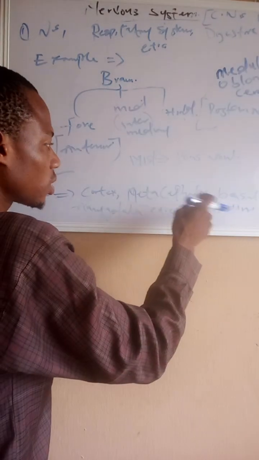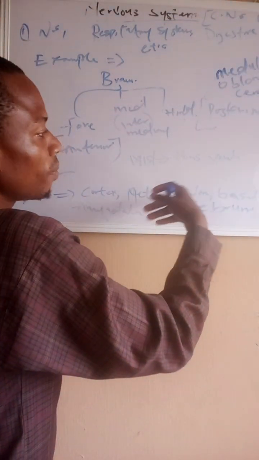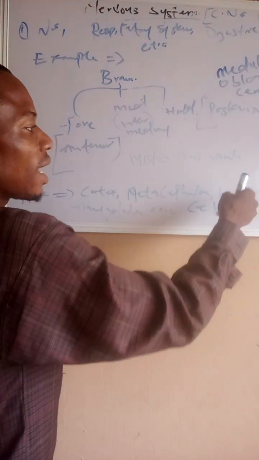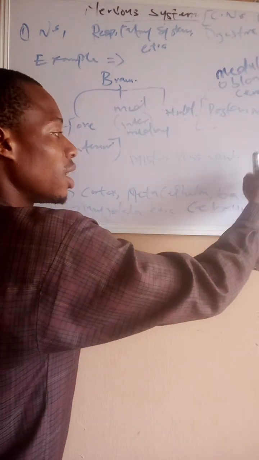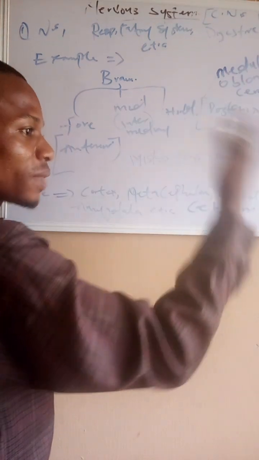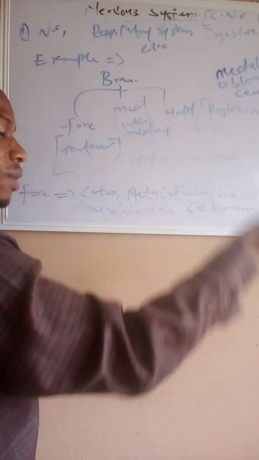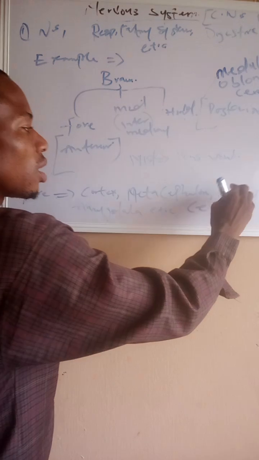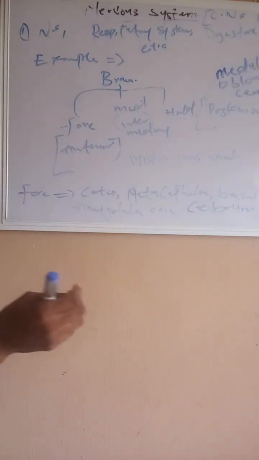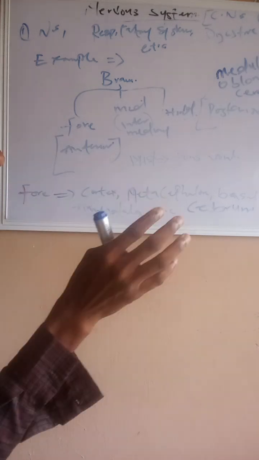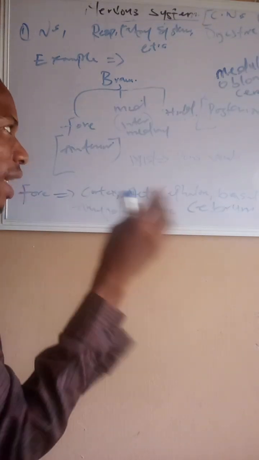The basal ganglia are basically in terms of emotions, the way we express our love and other feelings. The basal ganglia is in control of that, while the amygdala is in control of sleeping, breathing, and the likes.